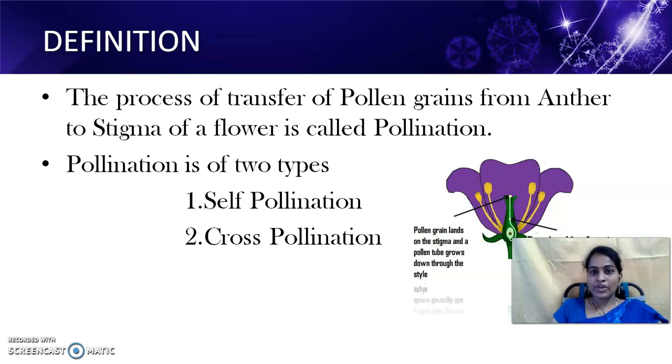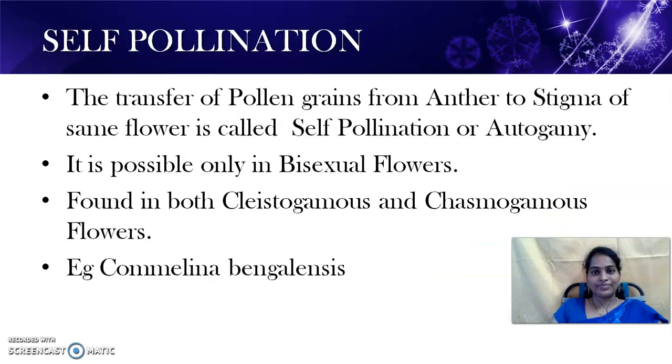Anther is the male reproductive structure and stigma is the female reproductive structure. The transfer of pollen grains from anther to the stigma is called pollination. Pollination is of two types. The first one is self-pollination and the second one is cross-pollination.